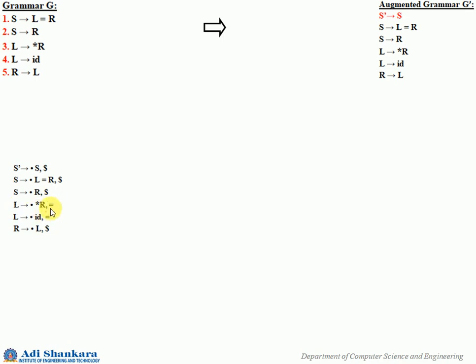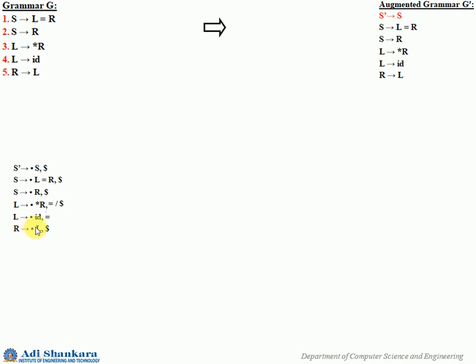So I am adding that dollar also as part of this, that is equal to slash dollar. However many look aheads you have, you don't need to represent them as separate items. You can just put a pipe symbol or slash and put those look aheads here.